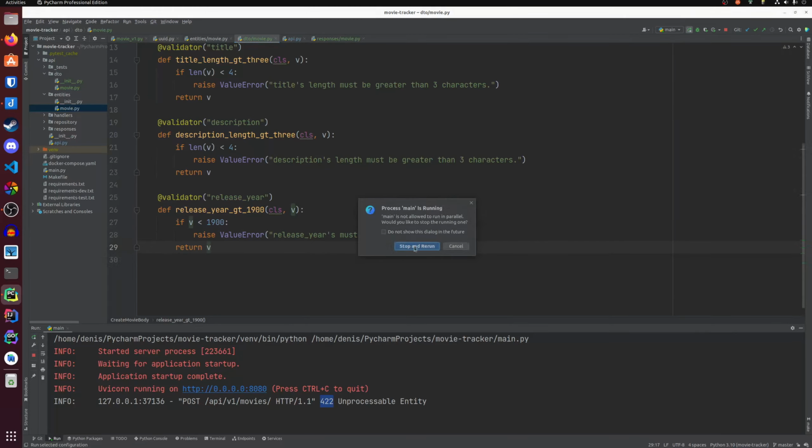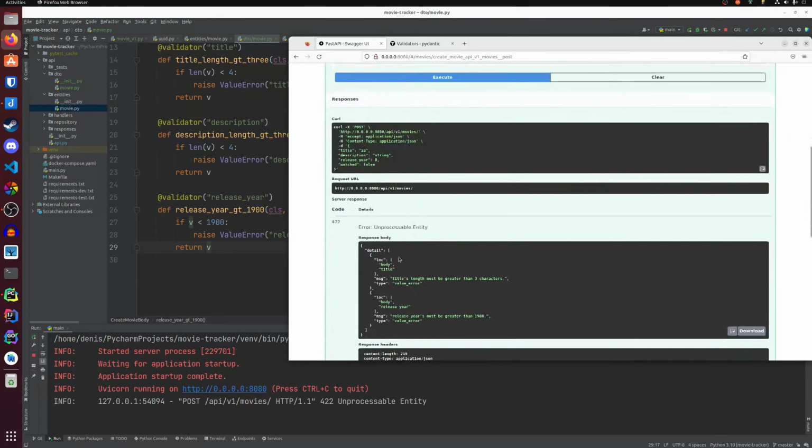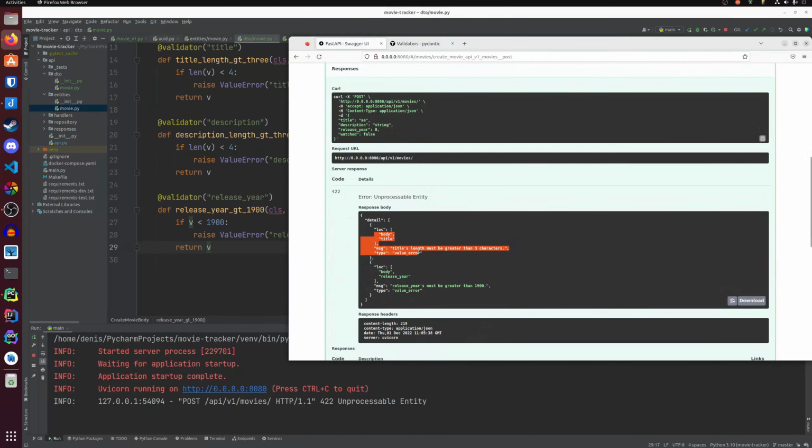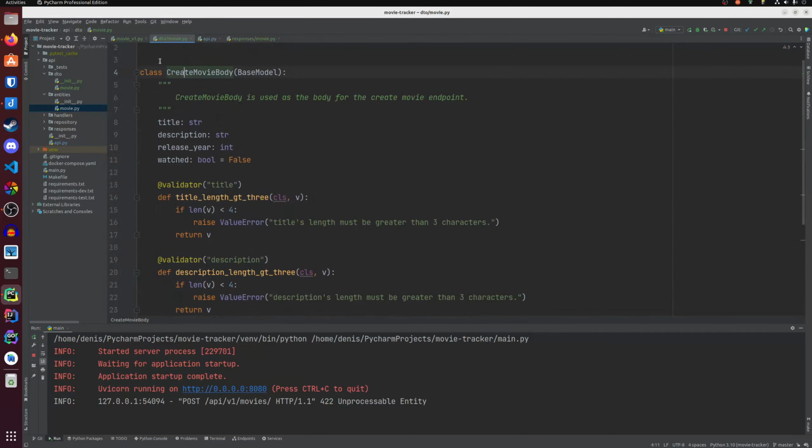If we test this, we can run it and it will complain. Now it complains about the title and the release year. It must be greater than 1900. Okay, so we've completely validated the create movie body.